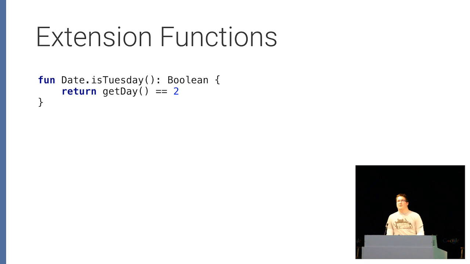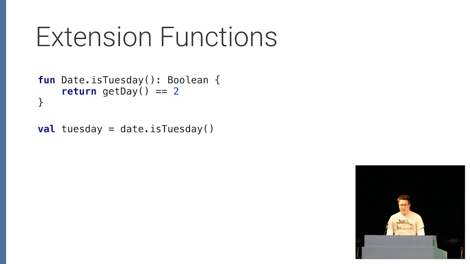The way that we define it is like this. So it looks like our standard method, but the one thing that's different is we have now included the type that we want the method to be present on in front of the method name. And so now if we have a date instance, we can just call this method like any other method that already exists on date.